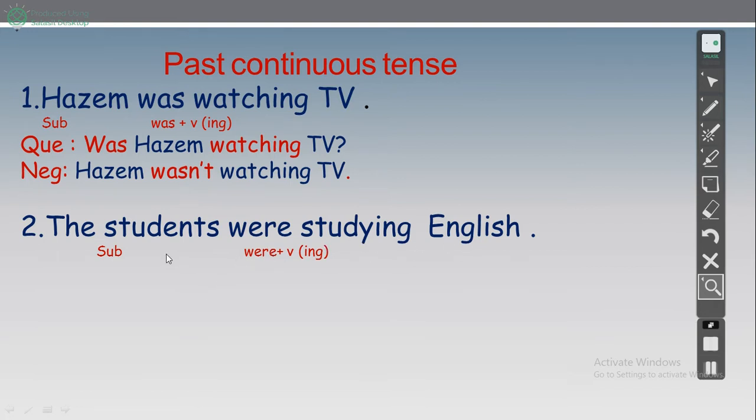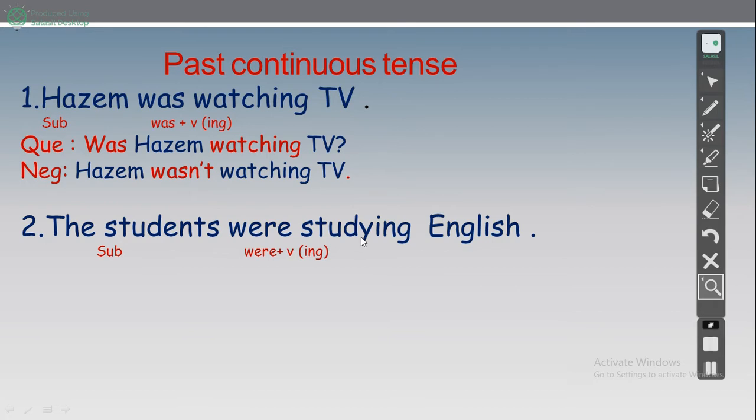Okay, the students were studying English. So what is the subject? The subject is the students, right? The students, singular or plural? For sure it is plural, right? So we use were.